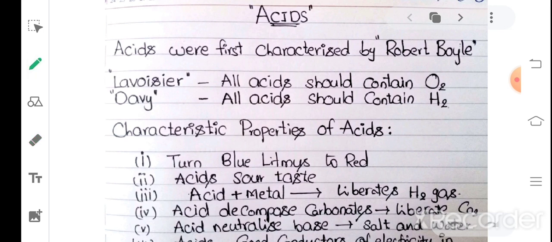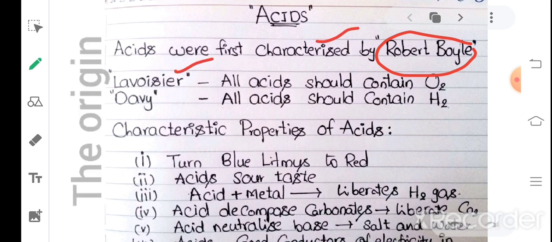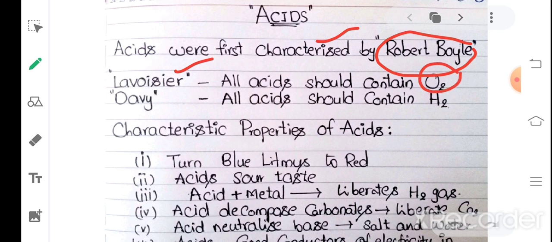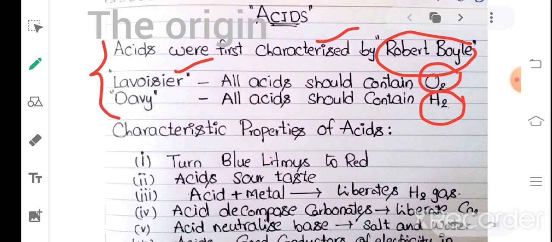First, acids were first characterized by Robert Boyle. After that, Lavoisier proposed that all acids contain oxygen. According to his point of view, each and every acid must contain oxygen. After that, Davy proposed that all acids should contain hydrogen. Now, let us discuss these theories, these proposals.